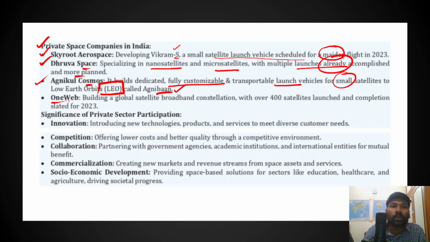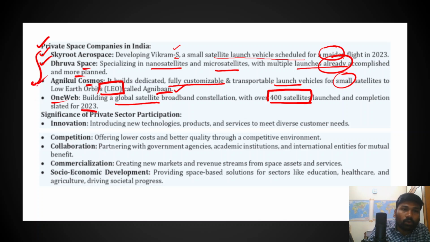And similarly, OneWeb. OneWeb is building a global satellite broadband constellation with over 400 satellites launched and completion slated for 2023. So these are 4 very important private space companies.